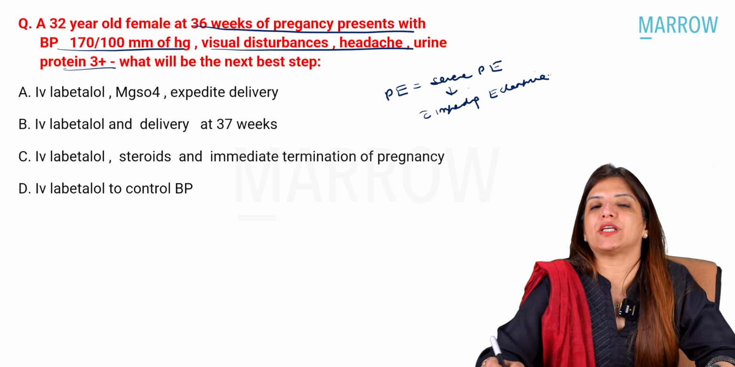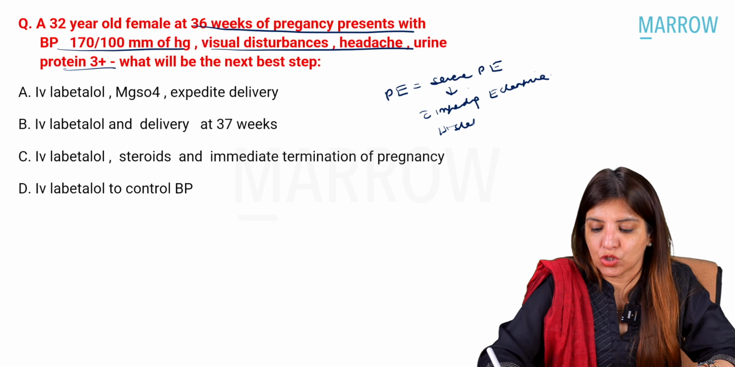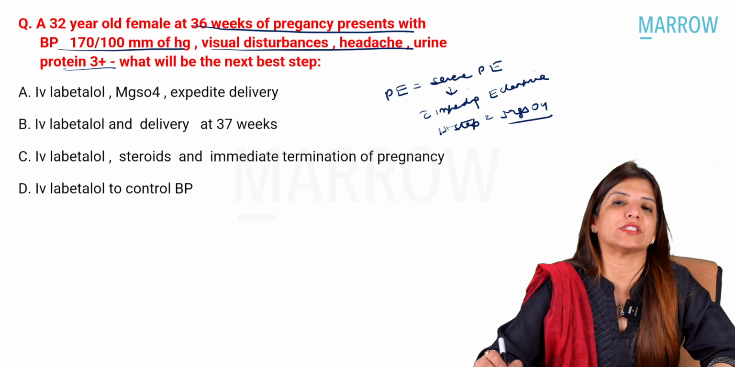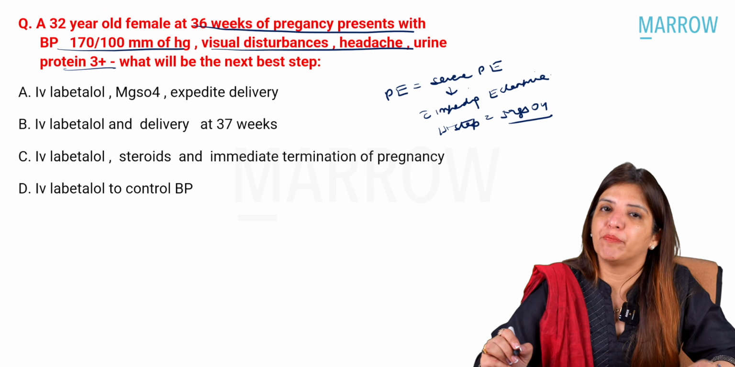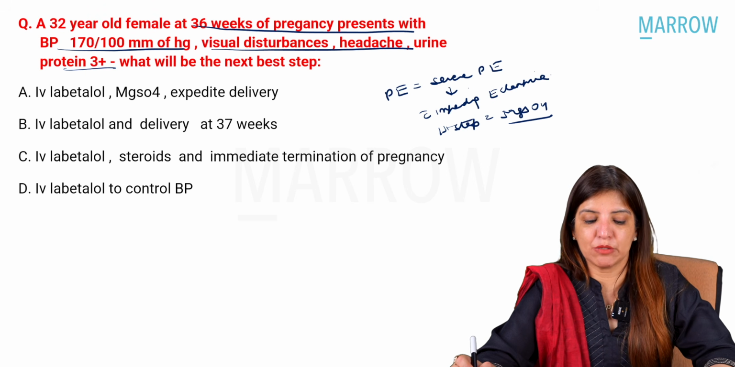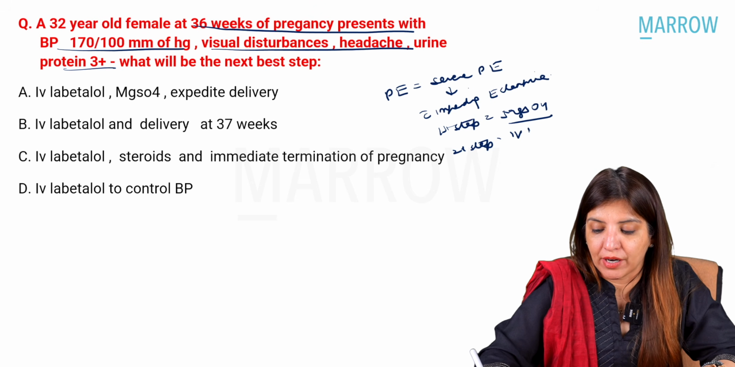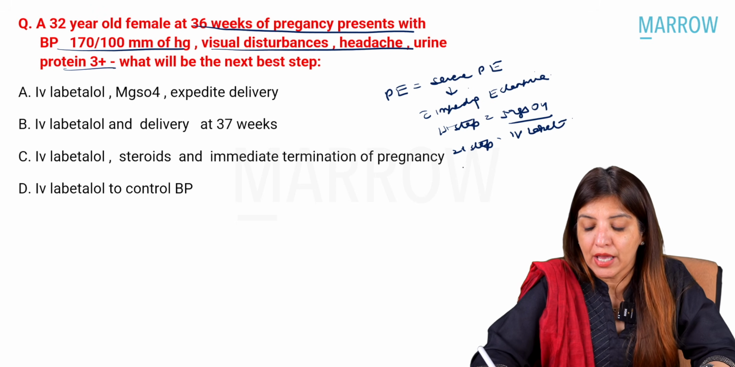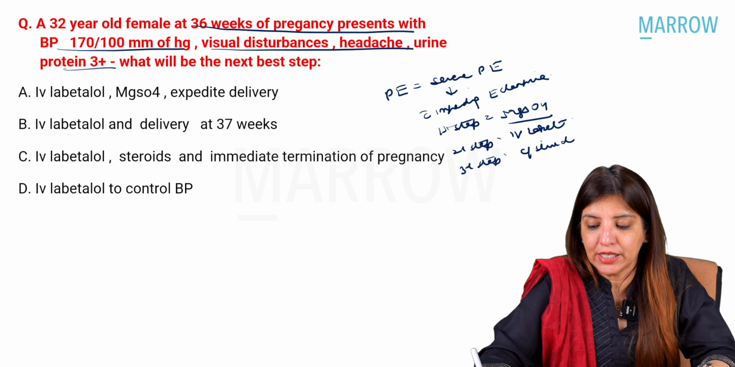Now, whenever there is an impending eclampsia, definitely my first step is to prevent her from having seizures, which means you are going to give magnesium sulfate. Magnesium sulfate is the drug of choice not only for treating seizures but also for preventing seizures. So my first step is magnesium sulfate. Then my second step is I am going to give her IV labetalol so that she doesn't have intracranial hemorrhage. And my third step would be to give her corticosteroid, right?